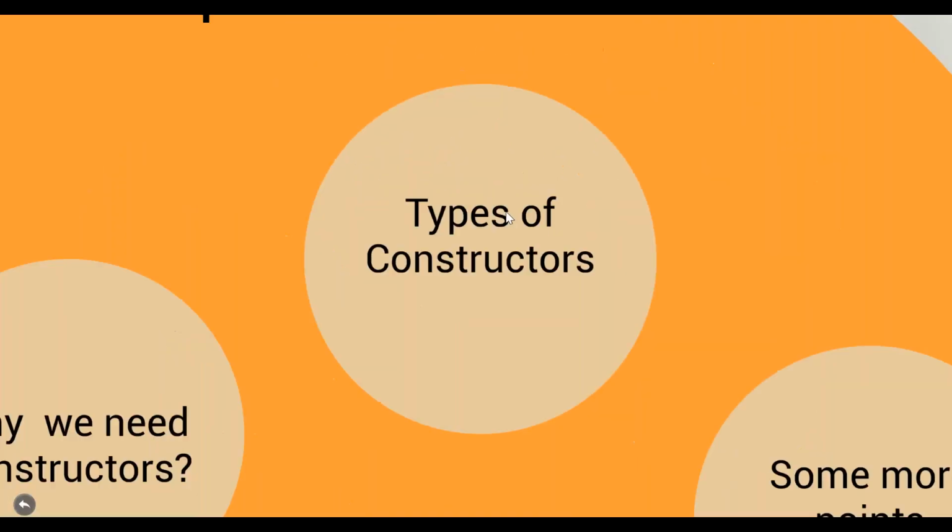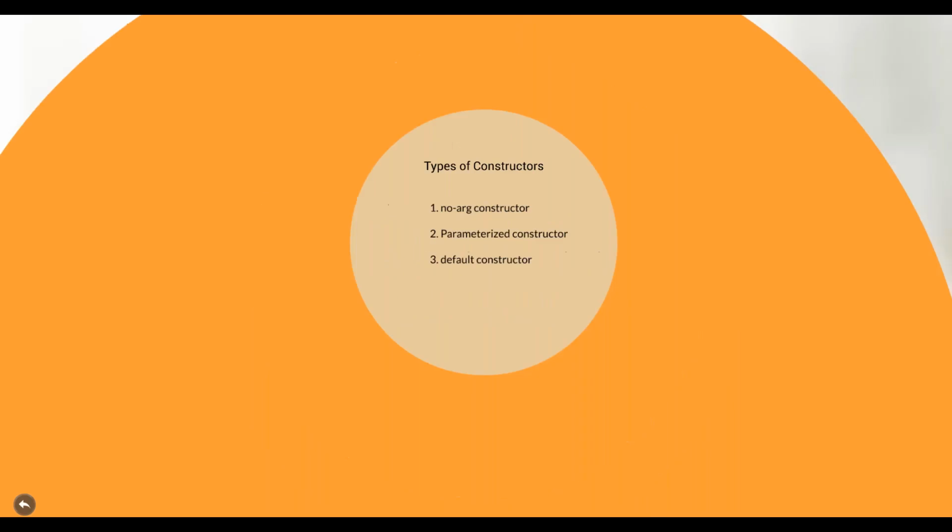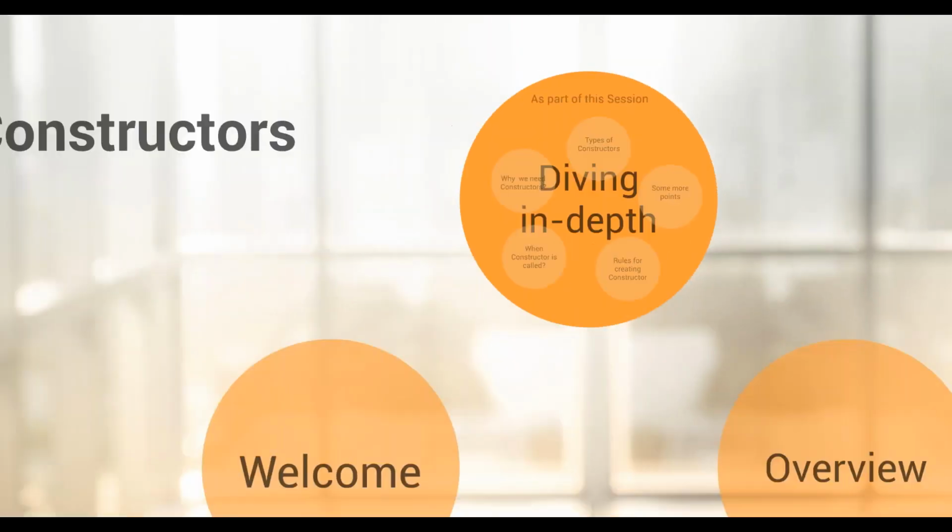Then the types of constructor we have seen are no-arg constructors, then parameterized constructor, then default constructor. Default constructor will be created by the compiler if we don't keep any constructor inside the .java file. Correct? Thanks everyone.